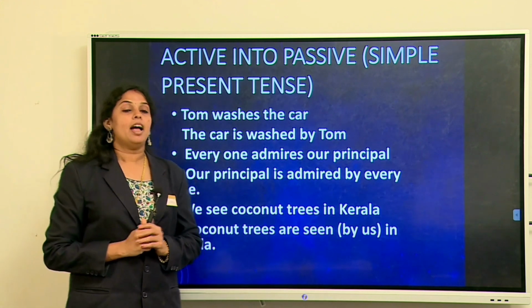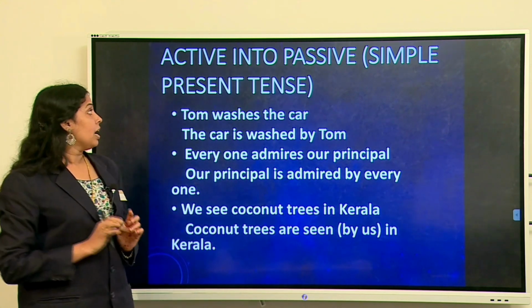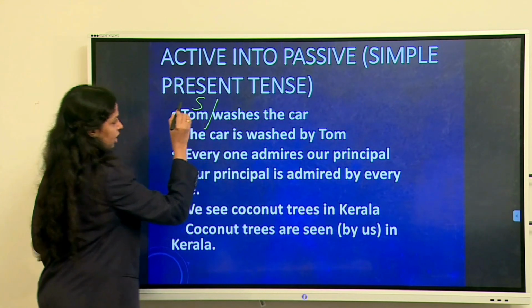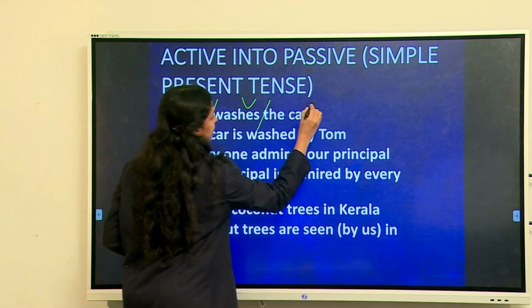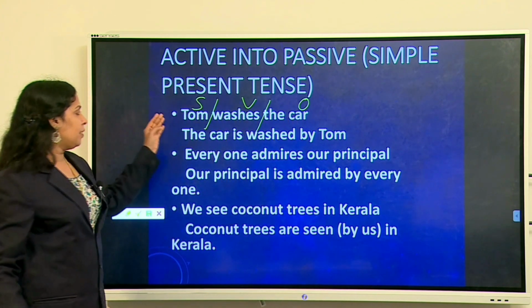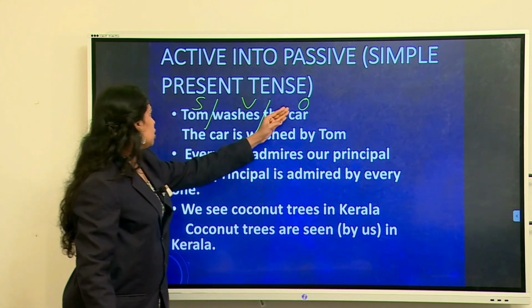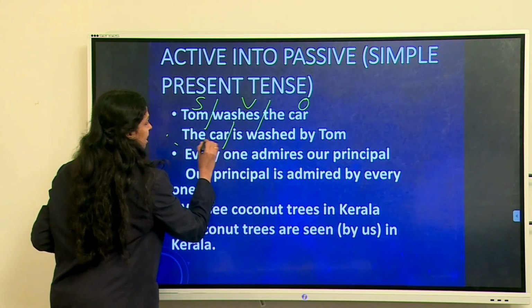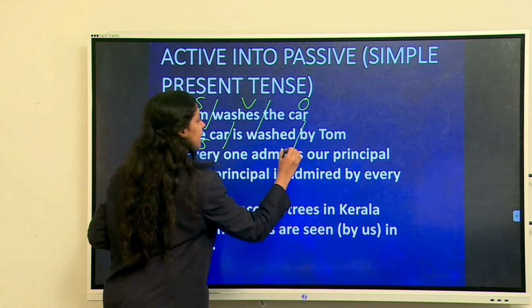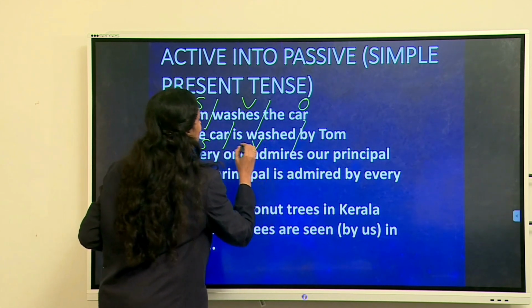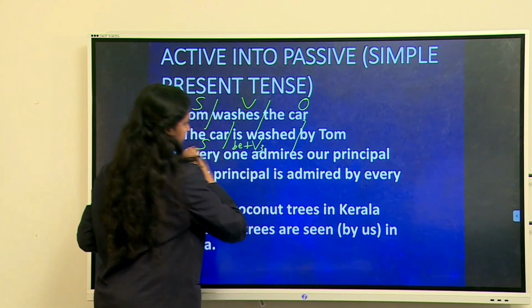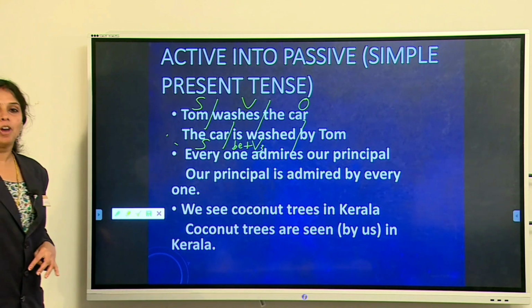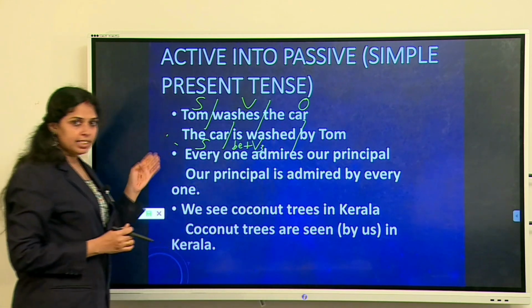So let us convert active voice into passive voice in simple present tense. Tom washes the car. Tom is the subject here, washes is the verb and the car is the object. So when we are converting active into passive voice, the object of the active voice will become the subject of the passive voice. Here the car is the subject of the passive voice and is washed is the verb, that is be plus V3. Then Tom is the subject of the active voice and it becomes the object of the passive voice. So likewise we can see other examples also.